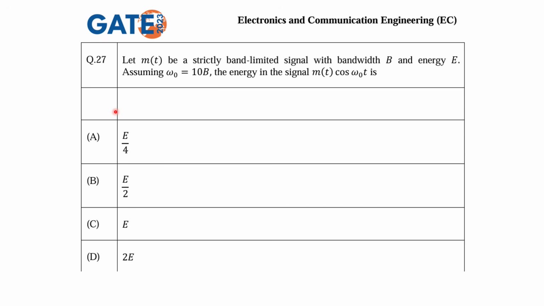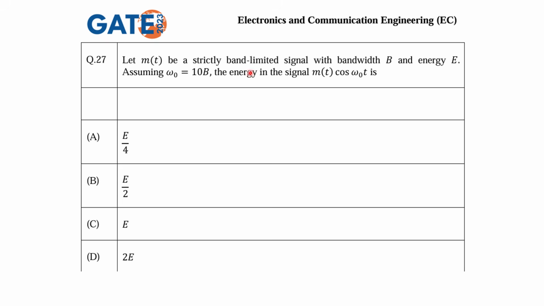Question number 27. Let m(t) be a strictly band limited signal with bandwidth B and energy E. Assuming omega naught is equal to 10 times B, the energy in the signal m(t) cos omega naught t is. So m(t) is the message signal which is band limited. Band limited means having fixed bandwidth, and the bandwidth is B, and the energy is also given, E, for m(t).